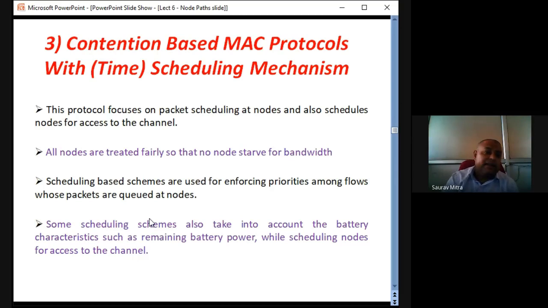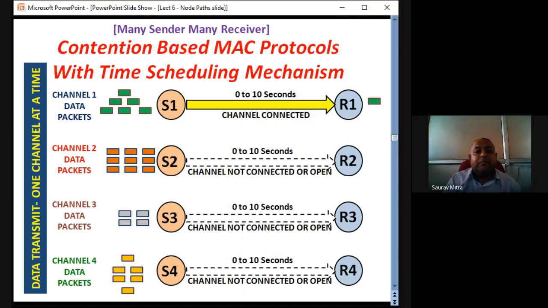Now let us take a time scheduling case. In this case, it is many sender to many receiver. Between sender S1 and R1, there are many intermediate nodes as well. Let's say sender 1 to receiver 1 is the channel 1 data packet. So this is many sender, many receiver: a contention based MAC protocol with time scheduling, where data is transmitted one channel at a time. That means first channel 1 is given the access, and all the other channels are kept open. So first sender 1 will send the data to R1.